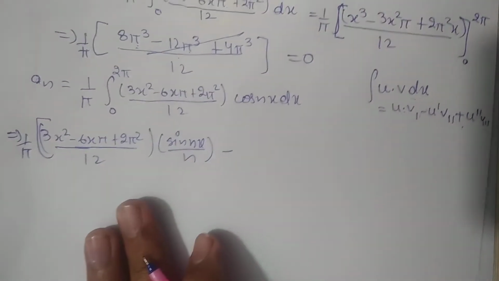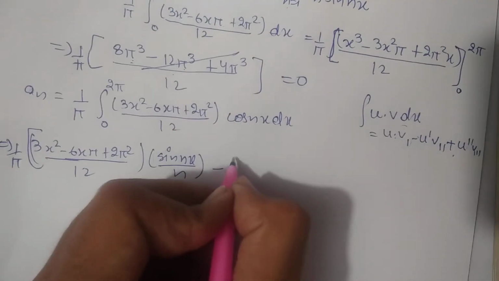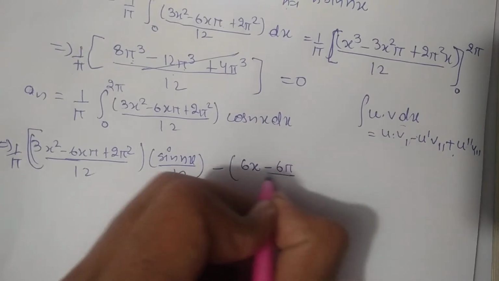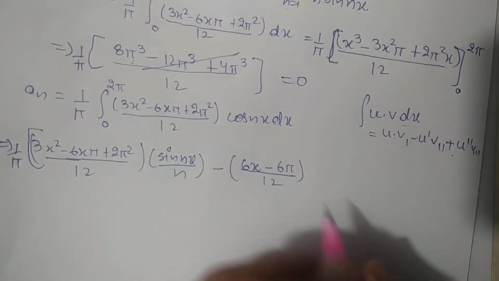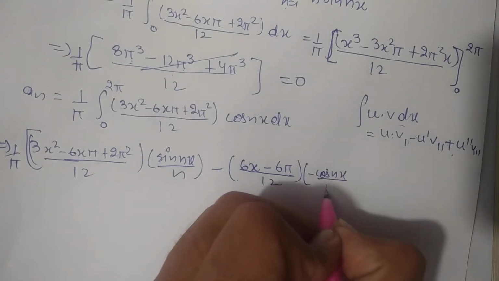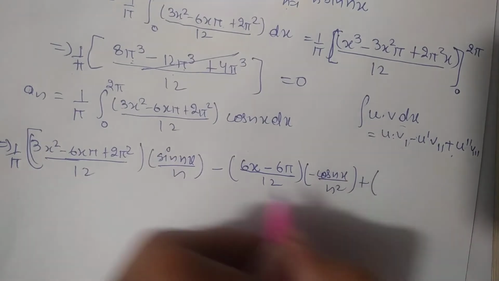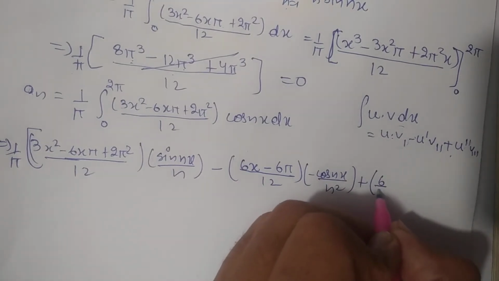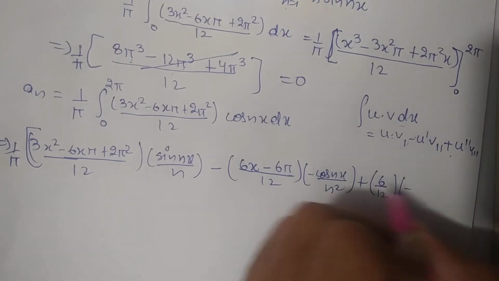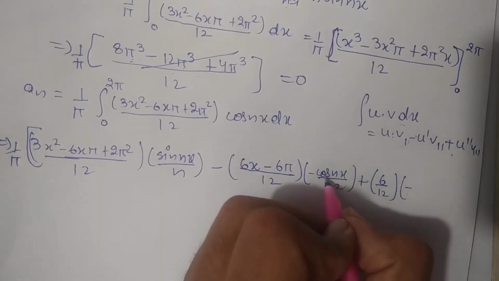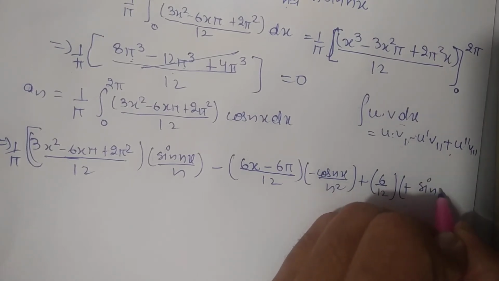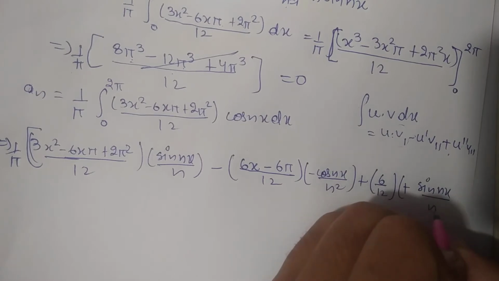Now minus, differentiating this term, the value will turn into 6x minus 6 pi divided by 12, and integration of sin nx will be minus cos nx by n square. Then plus, again differentiating it we will get 6 by 12 only, and integrating this we will get minus, that minus and the minus of cos nx, which is minus sin nx, so this value will be plus only, plus sin nx divided by n square.